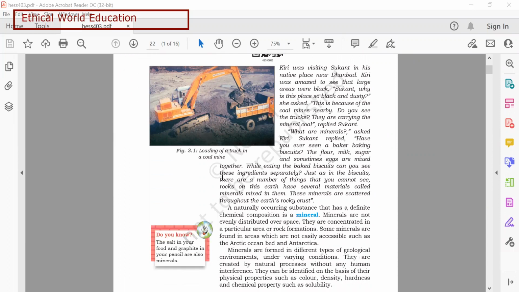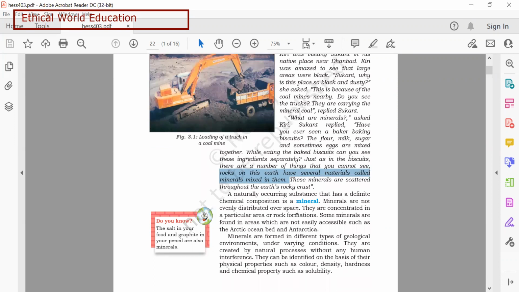If you look at rocks on the earth, there are several materials mixed in them that are called minerals. That does not mean that we use the mineral directly. It has to be extracted, processed, and then used. But the origin is from the rocks. The definition of a mineral is a naturally occurring substance that has a definite chemical composition.